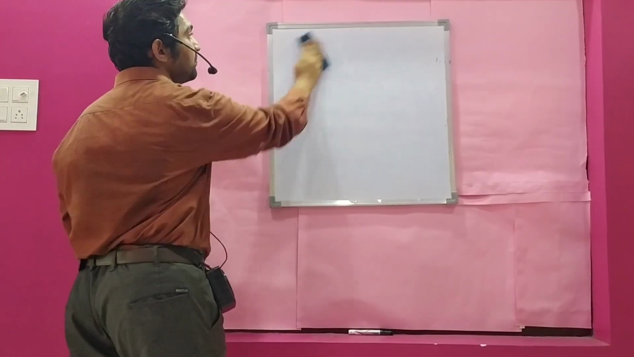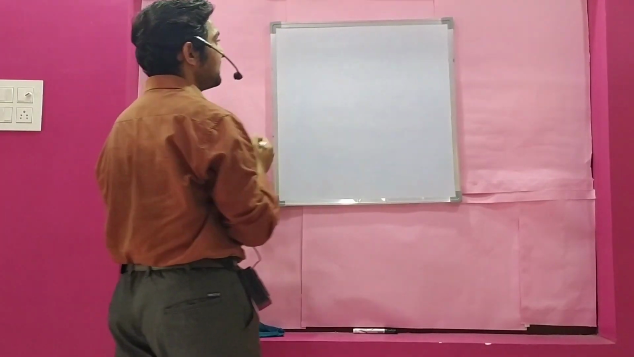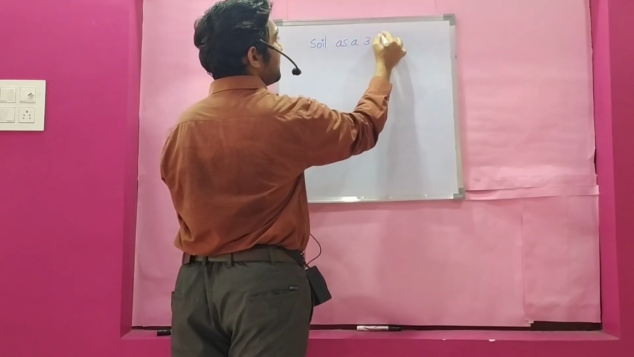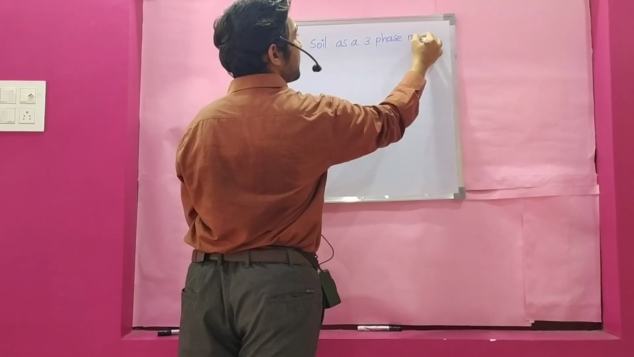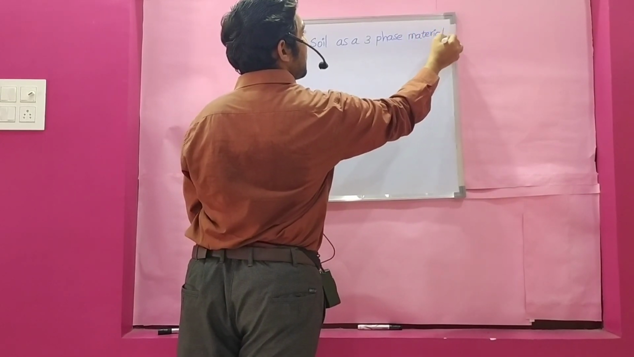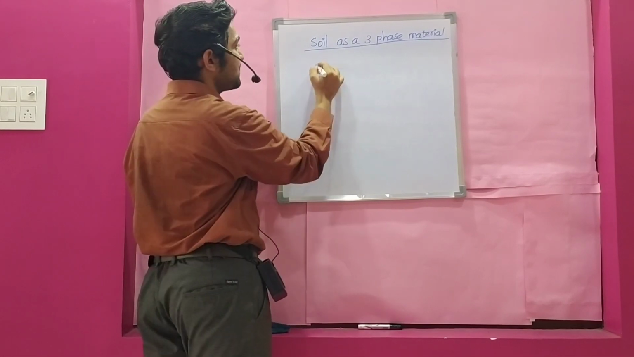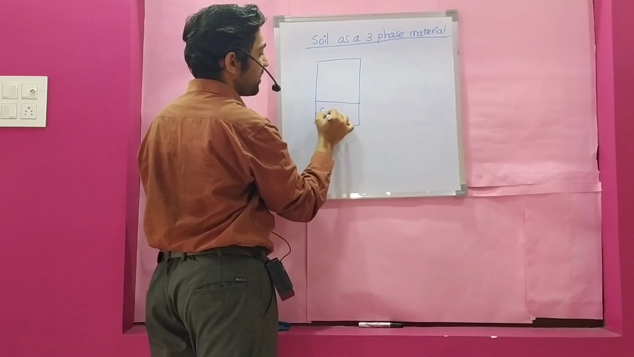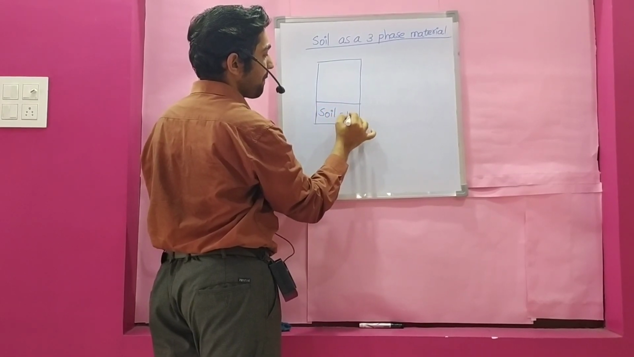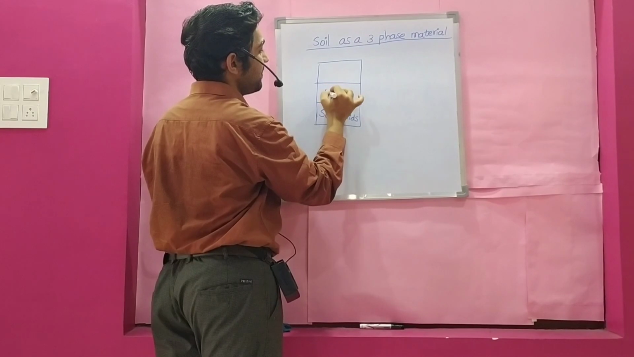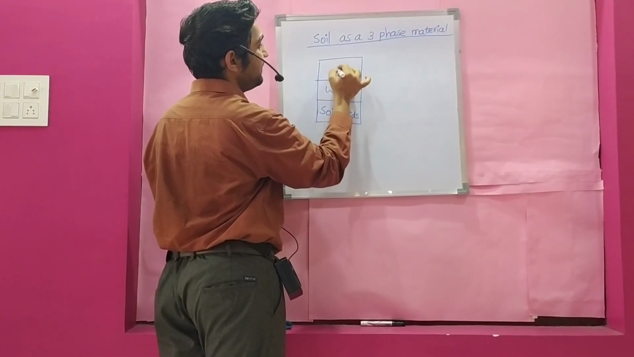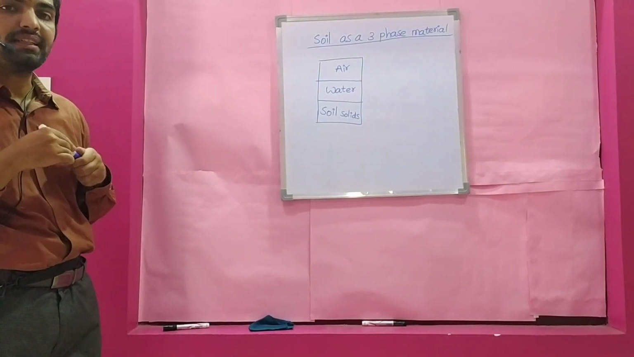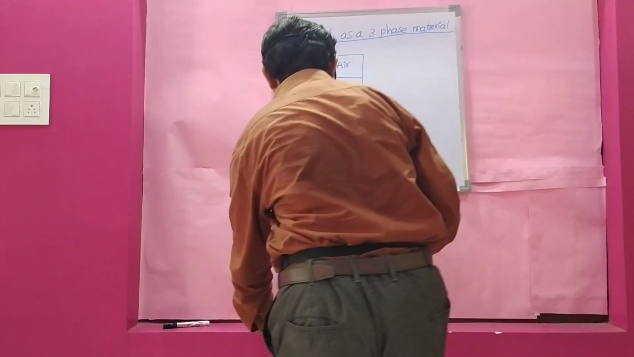And in the second unit, we are going to see soil as a three-phase material. Phase diagram or phase representation of a soil. This is the phase representation of soil. These are the soil solids. This is water. And it is air.